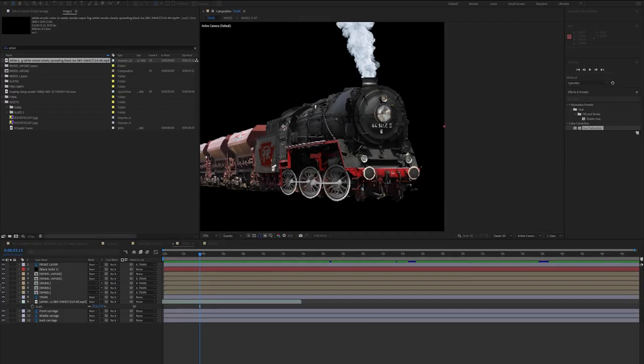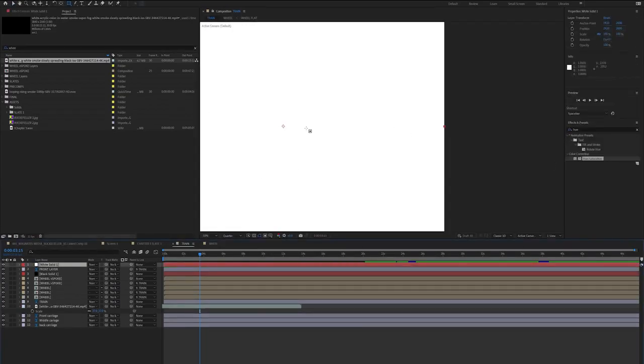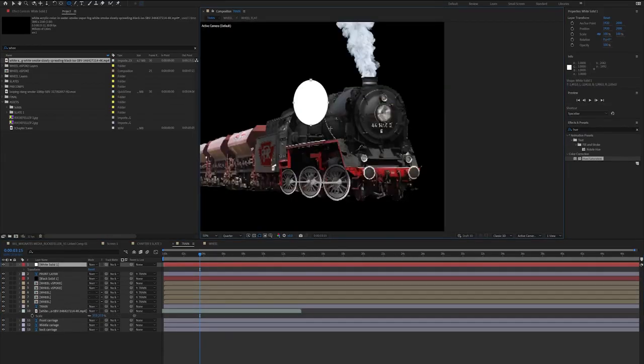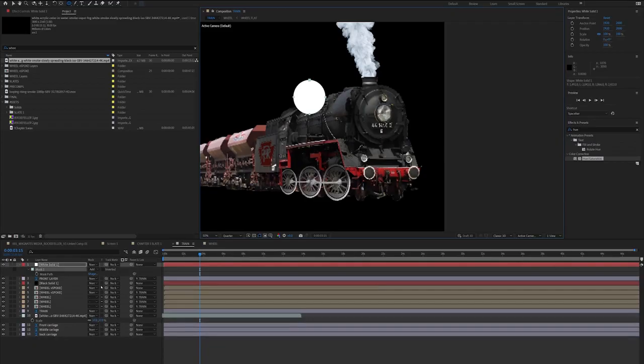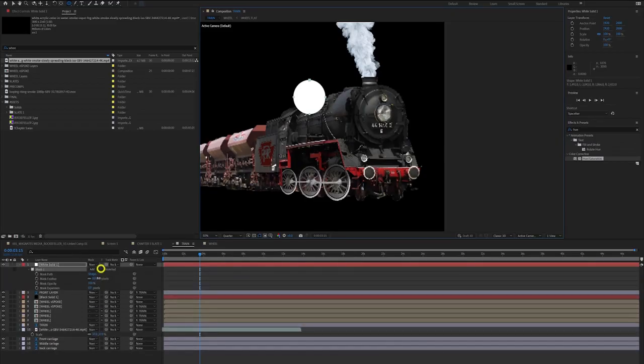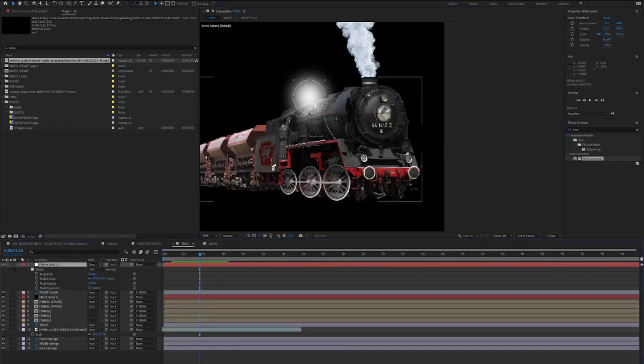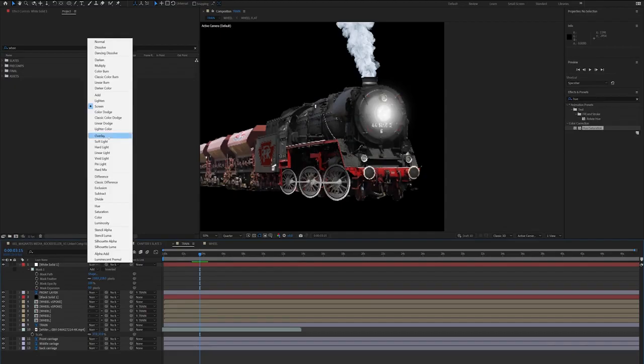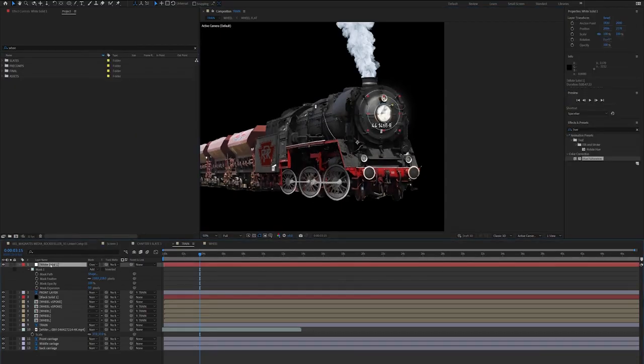We're going to press Command Y. We're going to make a new white solid, and we're going to mask it into a circle, and we're going to drag that on top of our light. And as you see, it looks a bit naff at the minute, but if we mess around with the blender modes and the size and maybe a couple of these layers, we're really going to start to see it looking a little bit more interesting.